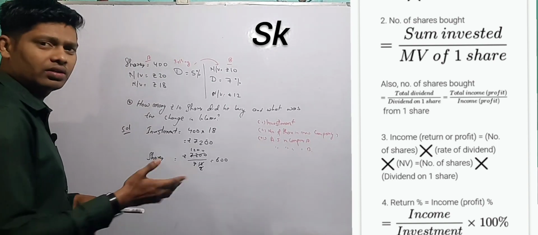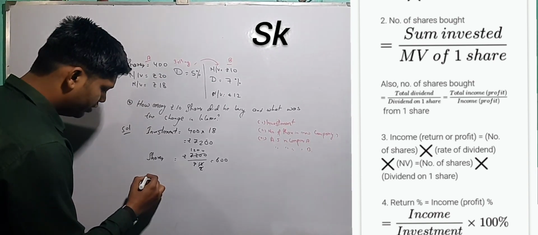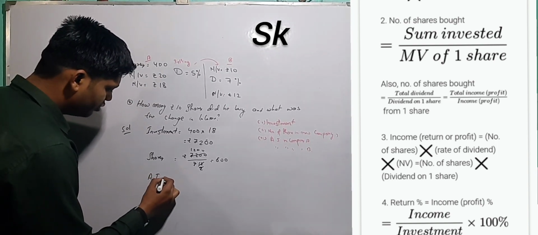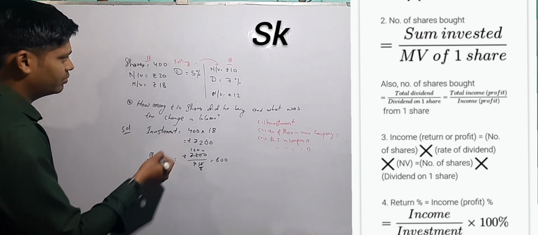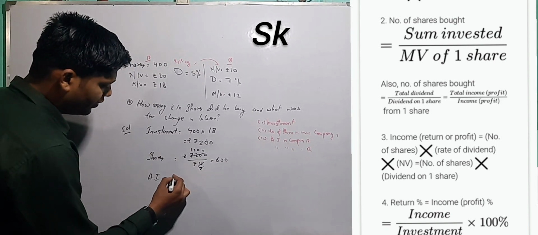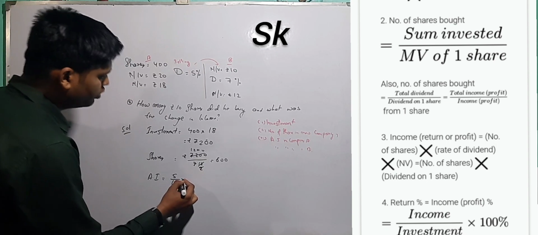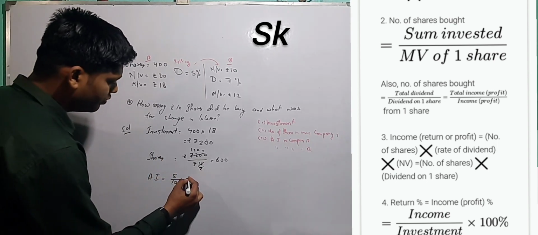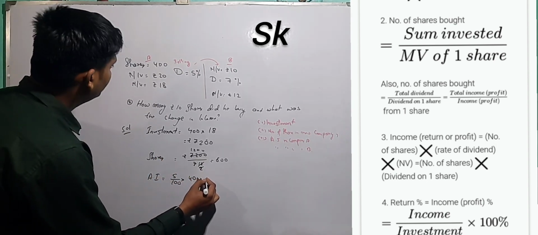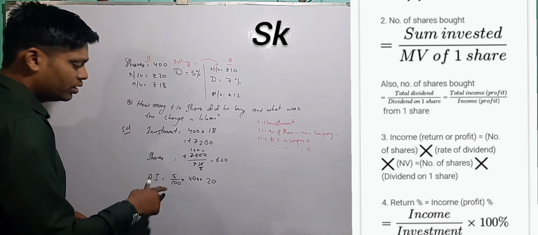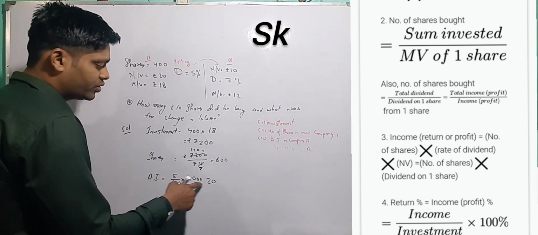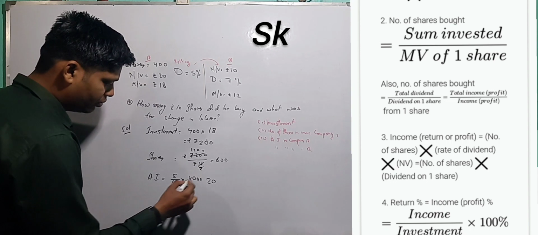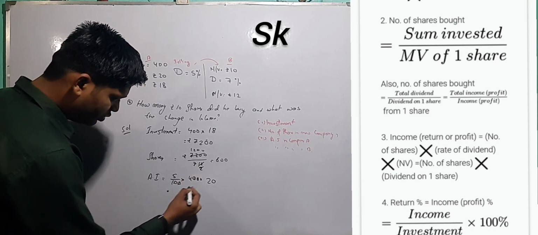You know the formula. Annual income is equal to, don't write AI, I'm just writing for you. 5 by 100 into the number of shares, which is 400, into nominal value, which is 20. You know this formula: dividend percentage into number of shares into nominal value. Okay, so it will be how much?